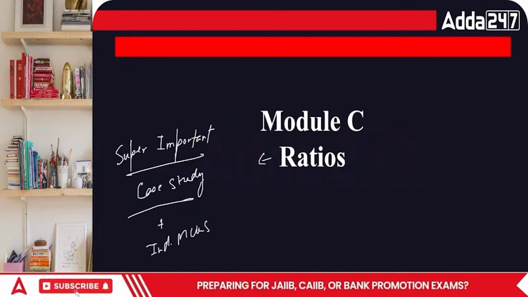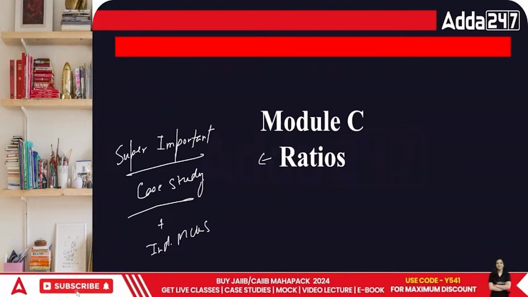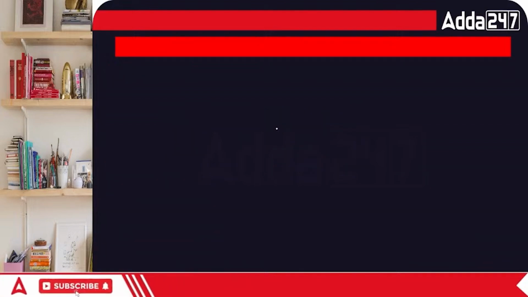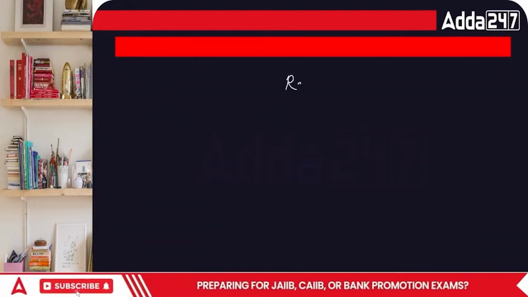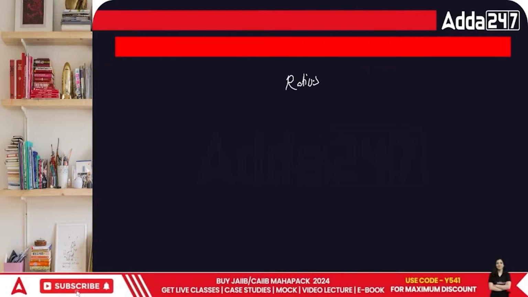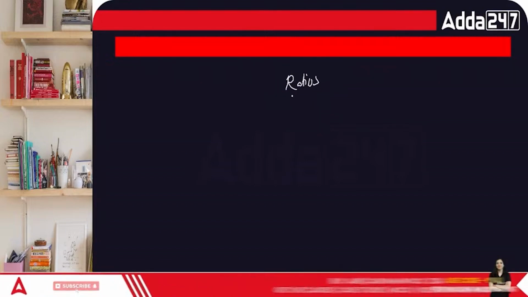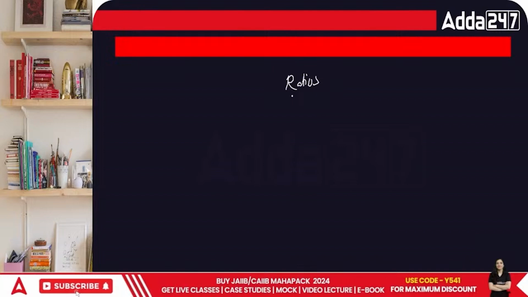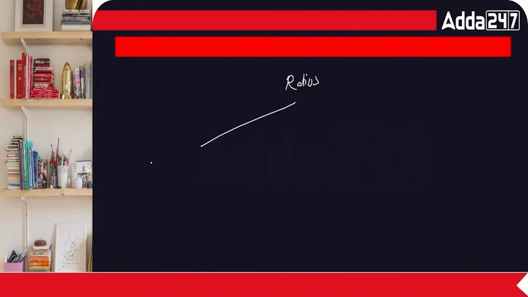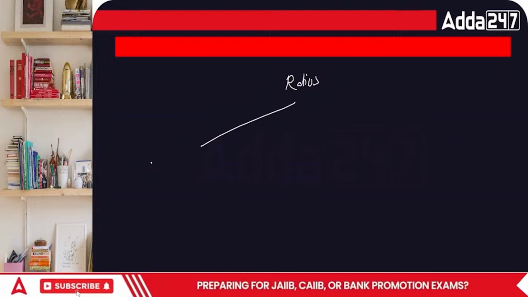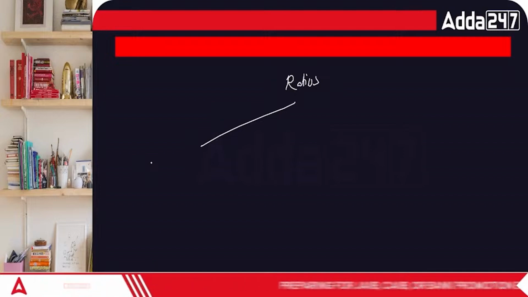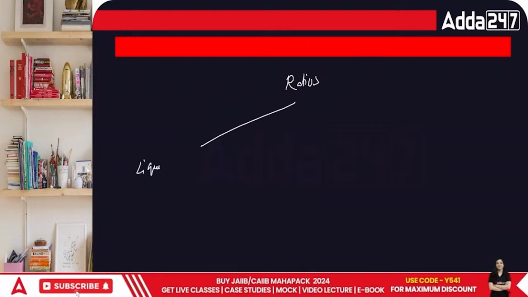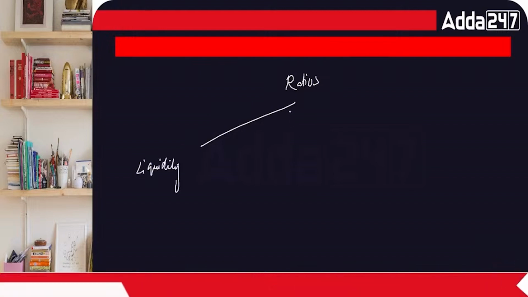Okay, then let's begin with our topic, ratio analysis. This is one of my favorites. The reason is ratios are overall divided into the following parts. Number one, liquidity ratios, those ratios which are related to the area of liquidity. Second is solvency.